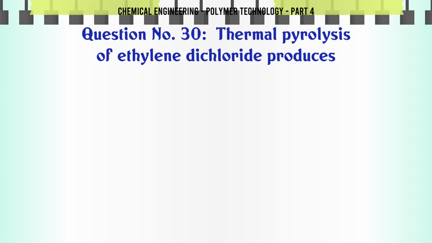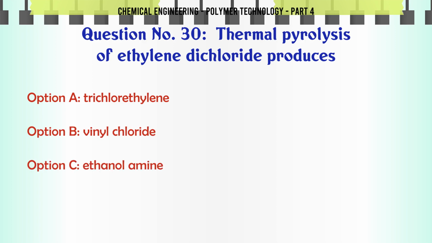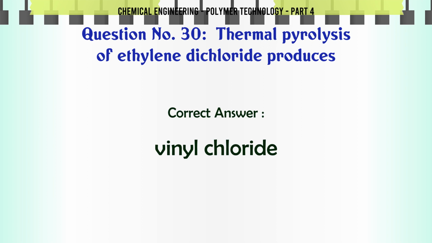Thermal pyrolysis of ethylene dichloride produces A. trichloroethylene, B. vinyl chloride, C. ethanol amine, D. ethylene oxide. The correct answer is vinyl chloride.